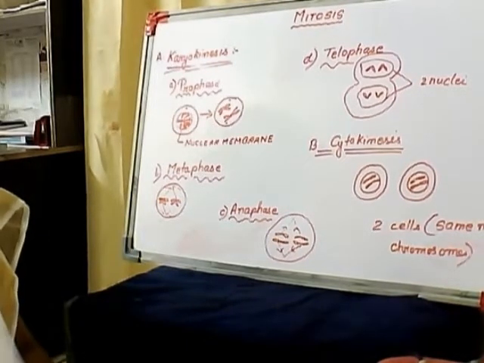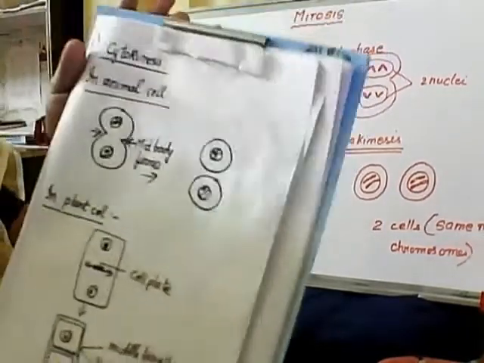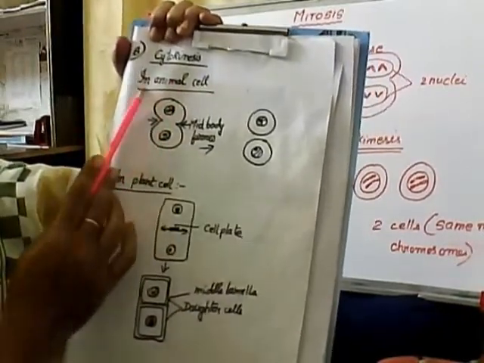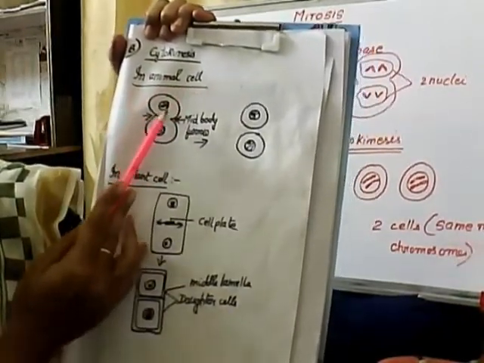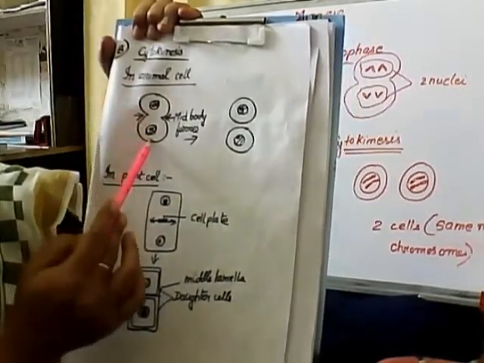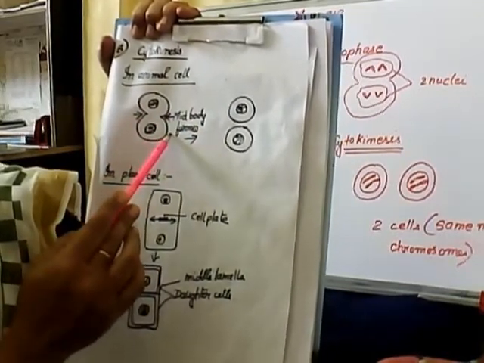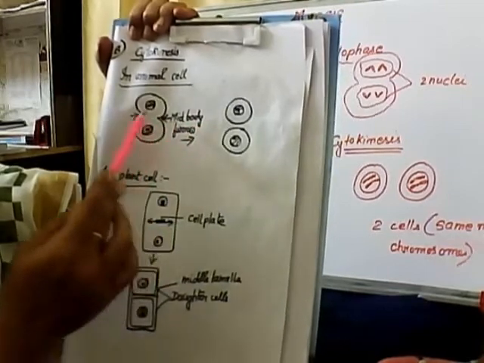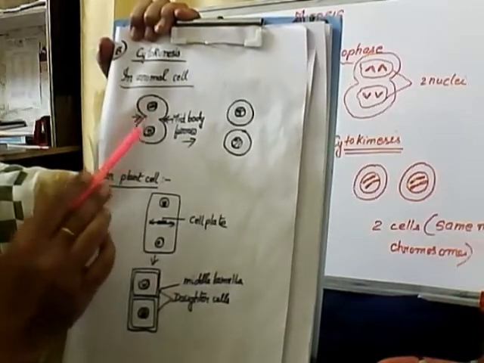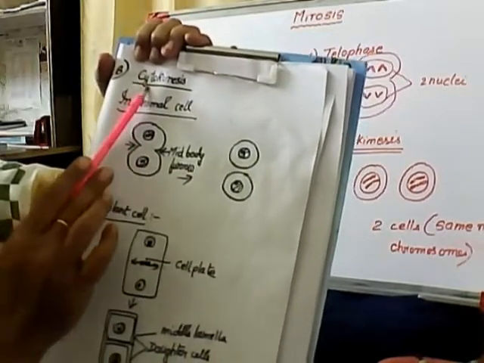But one thing, as this process takes place both in plants and animals, some differences are there in the cytokinesis. You just see, in the animal cell, no doubt in cytokinesis the single cell is divided into two, but here the division occurs by forming a furrow. That means from outside it goes deeper into the inner part, and ultimately it divides into two. So this happens in the case of the animal cell.